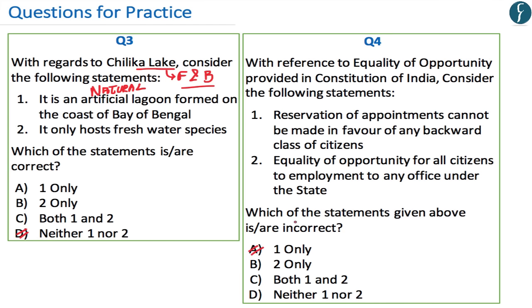Now, this question asks which of the statements given above is incorrect. Now, with regards to statement number 2, Article 16 does provide equality of opportunity for all citizens to employment to any office under the state, while with regards to statement number 1, reservation of appointments can be made in favor of any backward class of citizens, whereby this has been provided under Article 16 Clause 4. And therefore the incorrect statement is statement number 1.